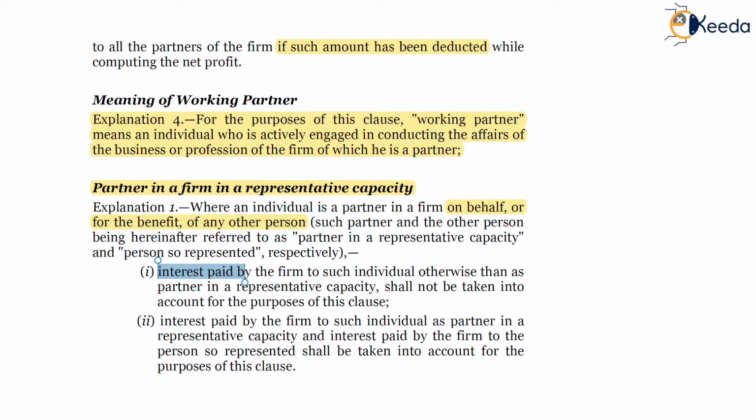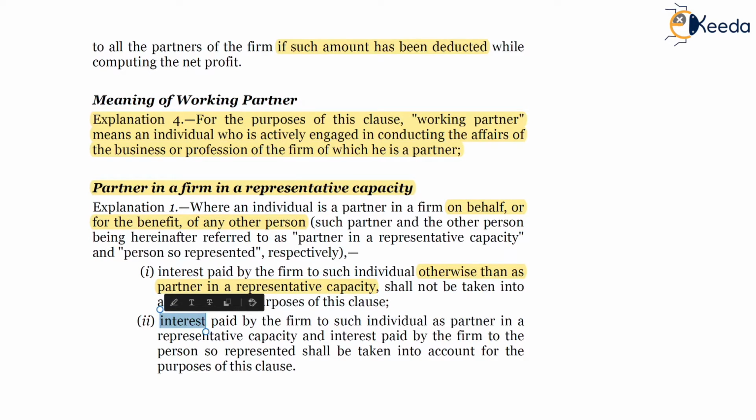Interest paid by the firm to such individual otherwise than as a partner in a representative capacity, meaning he is not a partner, then the same shall not be taken into account for the purpose of this clause. Since he is not a partner, 40B won't be applicable.